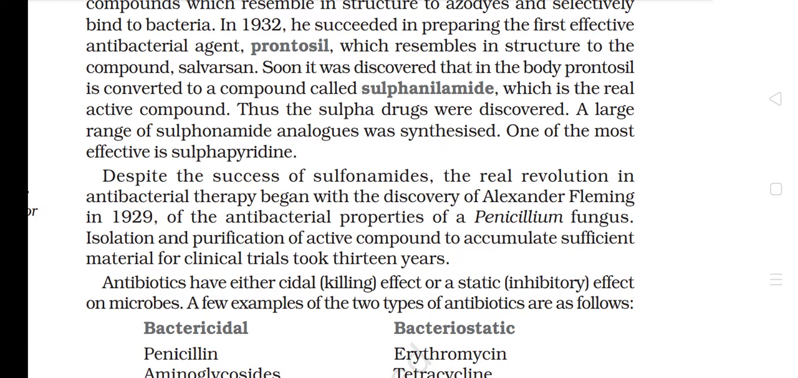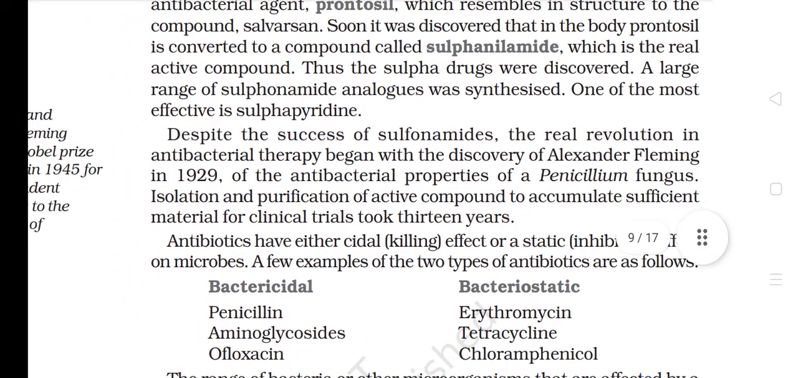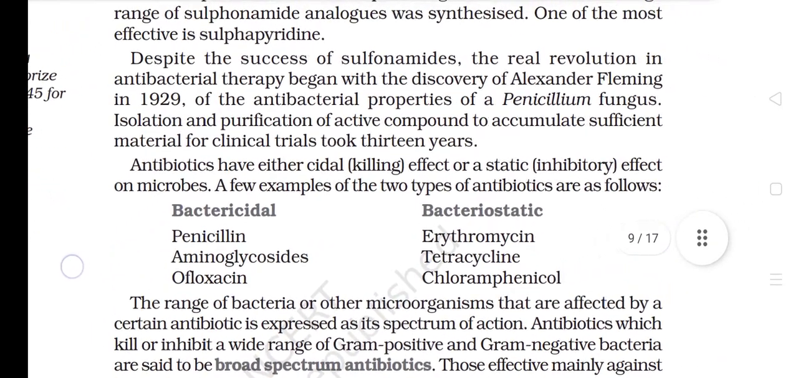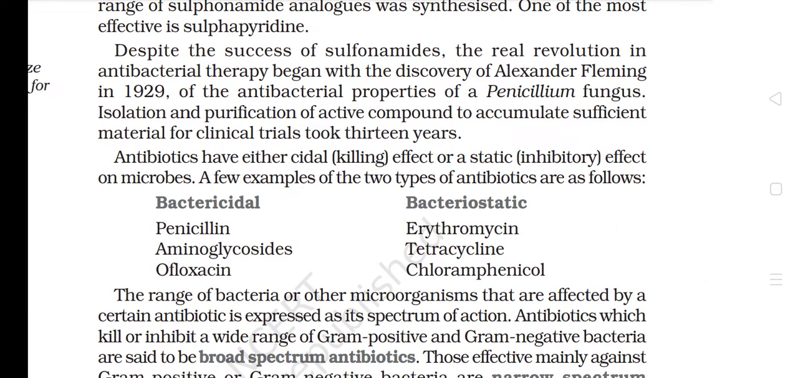A large range of sulfonamide analogues was synthesized. One of the most effective is sulfapyridine. Despite the success of sulfonamides, the real revolution in antibacterial therapy began with the discovery by Alexander Fleming in 1922 of the antibacterial properties of a penicillin fungus. Isolation and purification of the active compound to accumulate sufficient material for clinical trials took 13 years.